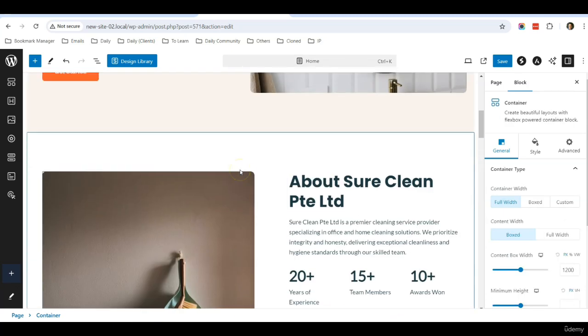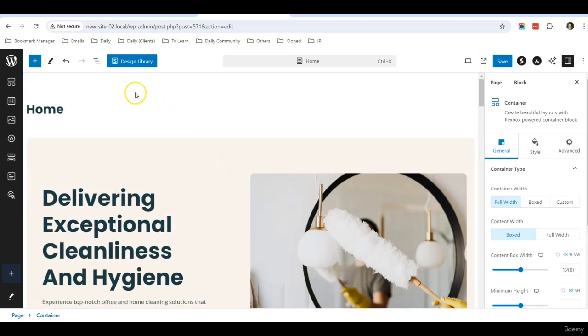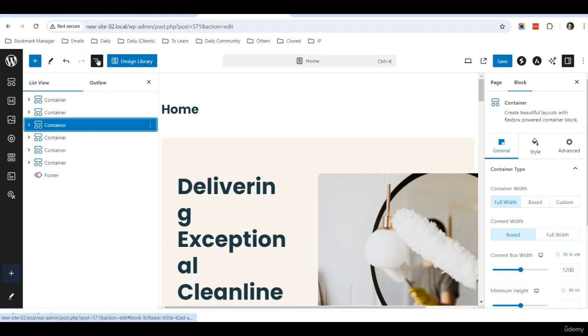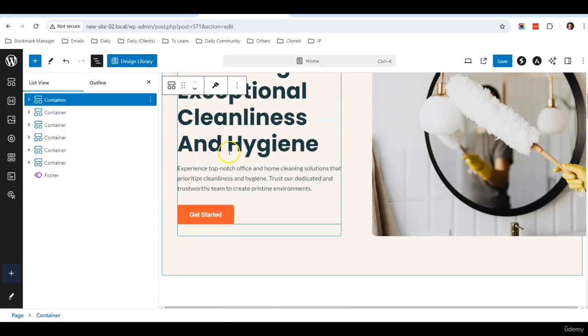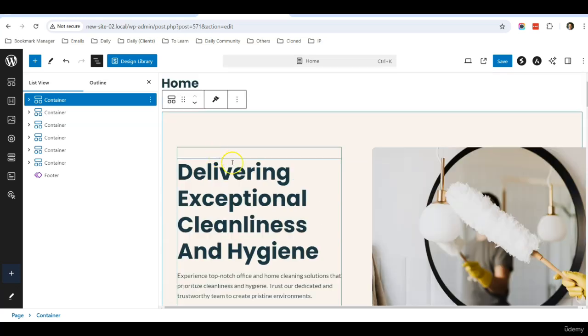The final thing that you need to know is that when you click on this icon over here, it's called document overview. Once you click on the document overview, you can see the structural layout of the entire page.